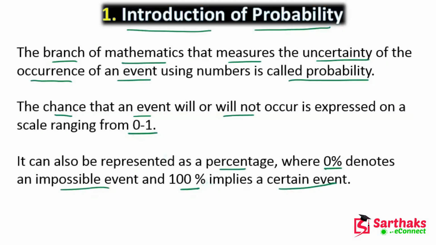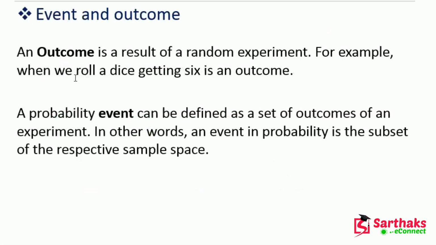So now let's understand what are events and what are outcomes. My dear friends, an outcome is a result of a random experiment. For example, when we roll a dice, getting 6 is an outcome. I hope you get this point.